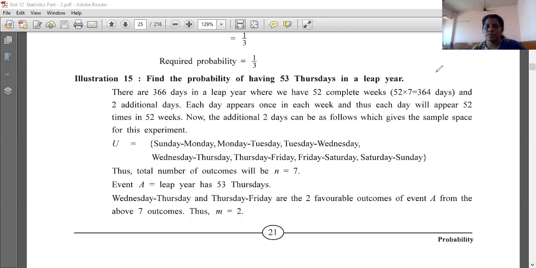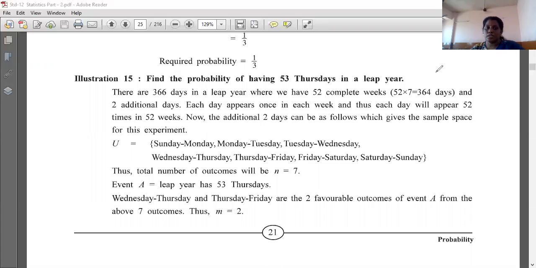Now, first of all, what you have to see is, in a leap year, how many days are there? 366 days in a leap year. Leap year means in February month you are having 29 days, right? Leap year means one day extra. And if it is not a leap year then 365 days; if it is a leap year then it is 366 days.